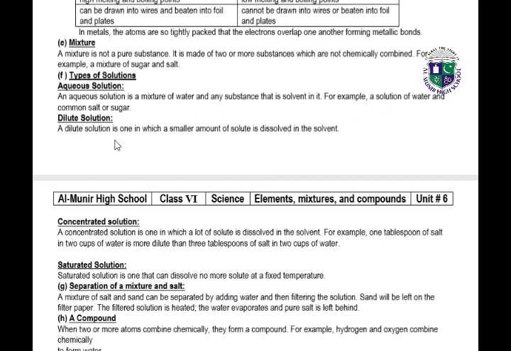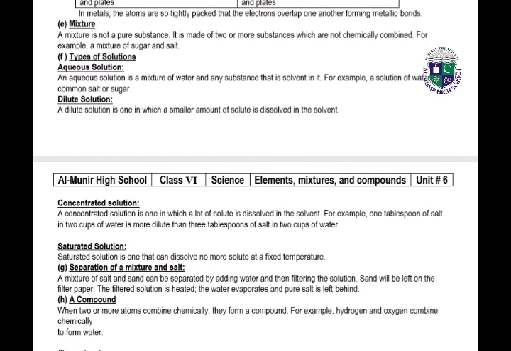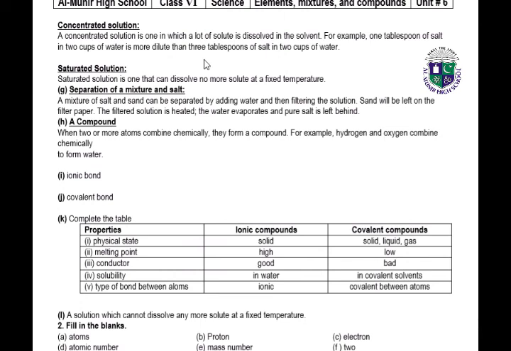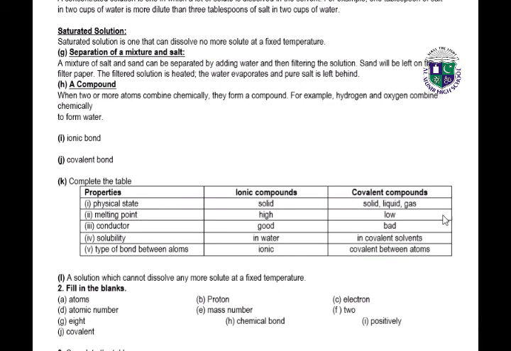Dilute solution: a dilute solution is one in which a smaller amount of solute is dissolved in the solvent. Next, concentrated solution. A concentrated solution is one in which a lot of solute is dissolved in the solvent. For example, 1 tablespoon of salt in 2 cups of water is more dilute than 3 tablespoons of salt in 2 cups of water. Saturated solution. A saturated solution is one that can dissolve no more solute at a fixed temperature.